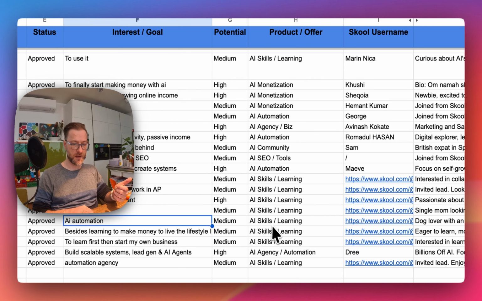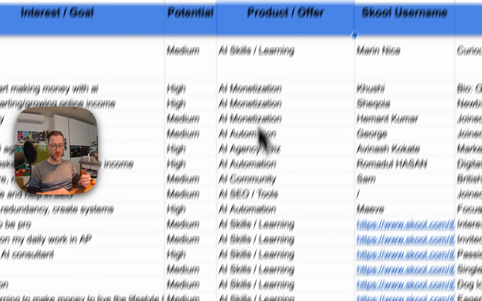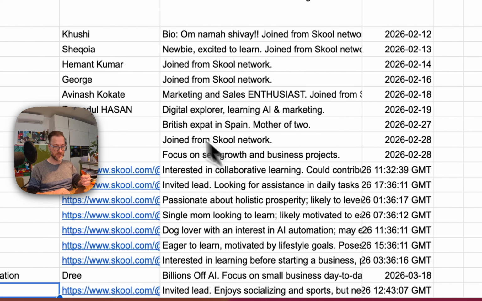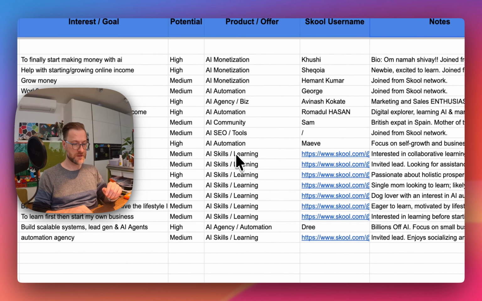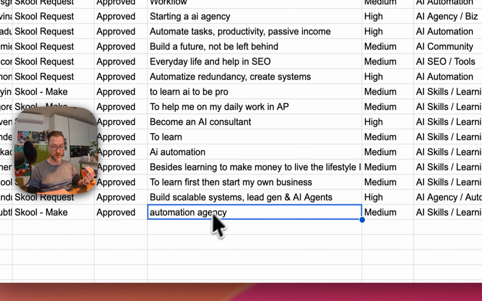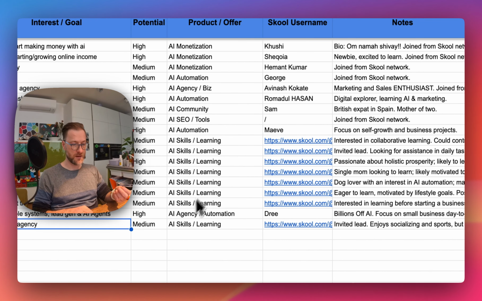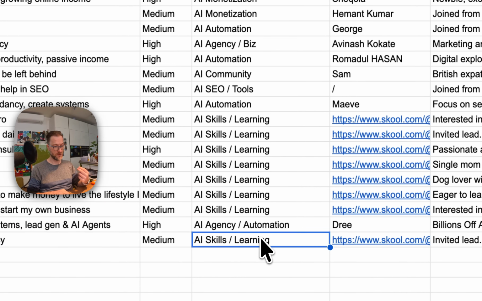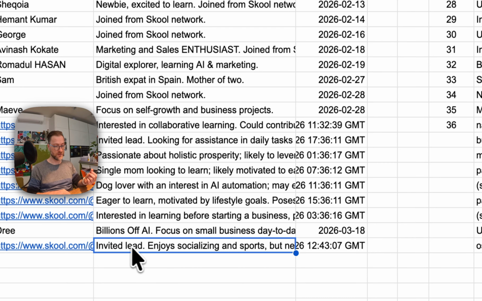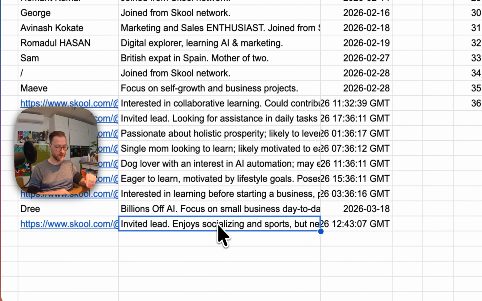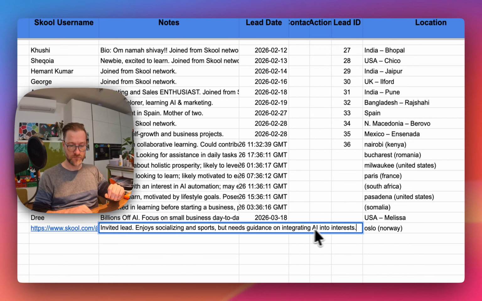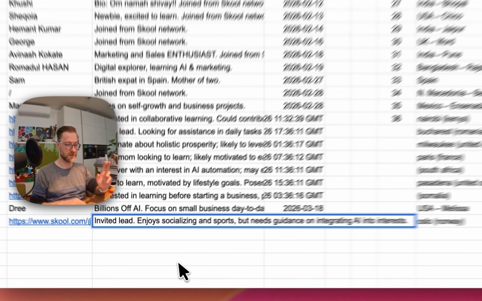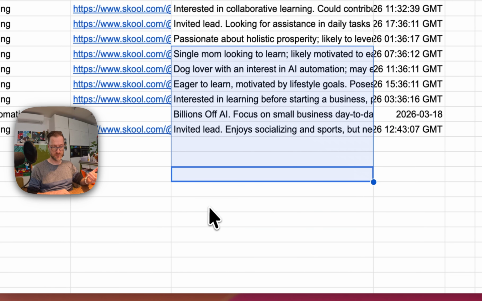In the future, I'm going to create an offer for the person here with a kind of note. For example, if we have automation agency interests from the person, I can offer him some kind of AI skill learning. And here I can also tell this person that he needs guidance on integrating AI into his interests. Okay, that was made by ChatGPT.